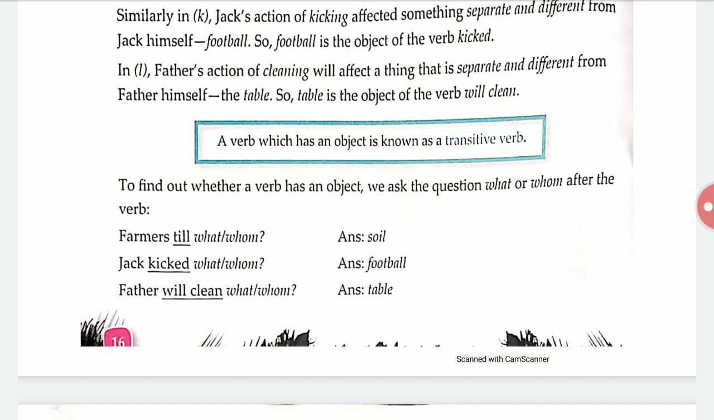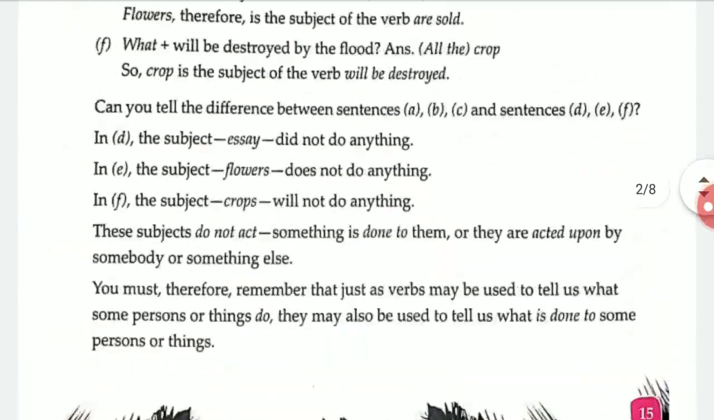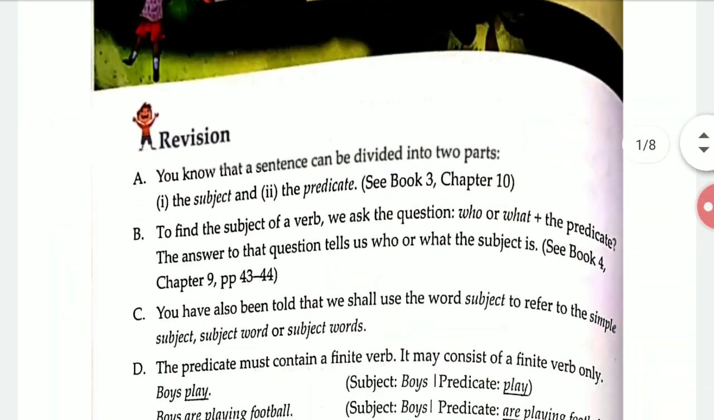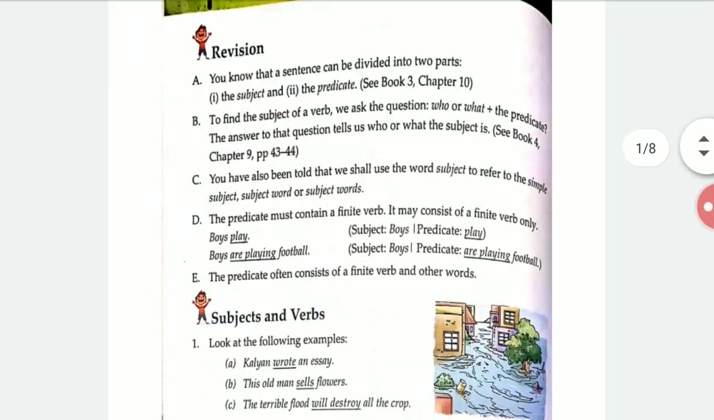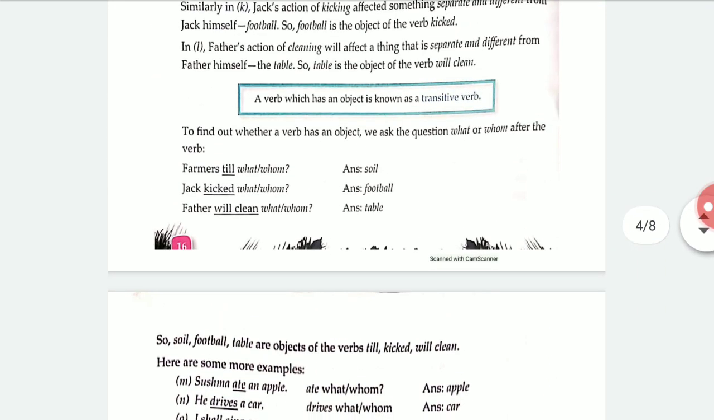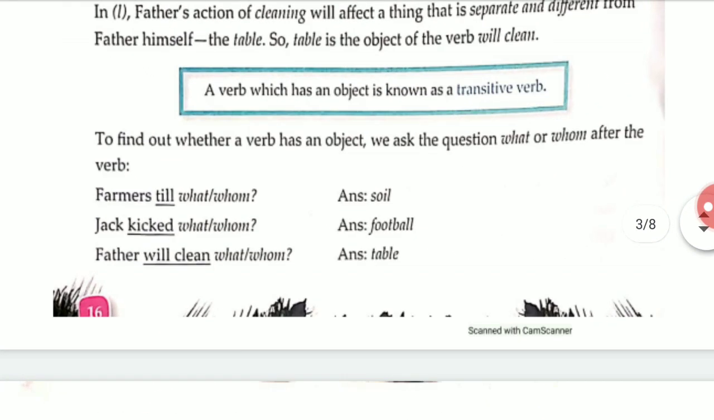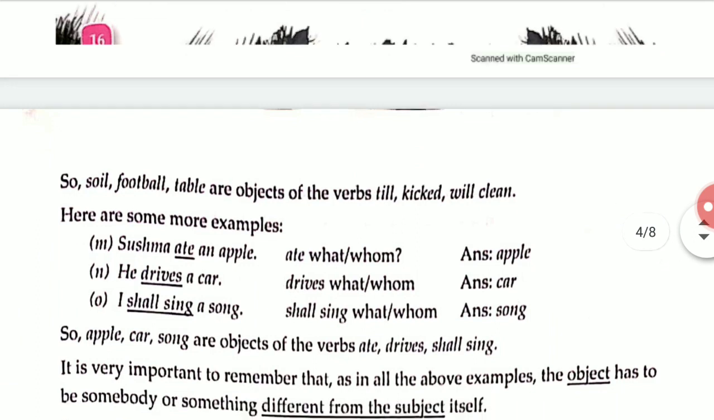Father will clean what? Father will clean table. Okay, you are getting my point now. As in subject of a verb, we ask a question of who or what. But in object of a verb, we are asking what or whom after the verb. Got it? This is how we can find object and subject of a verb.